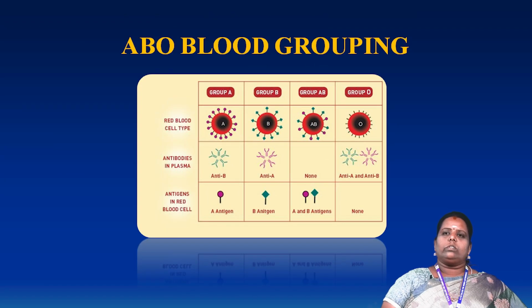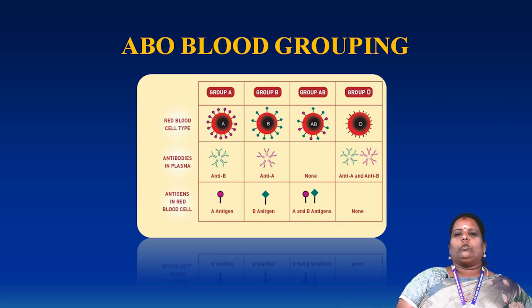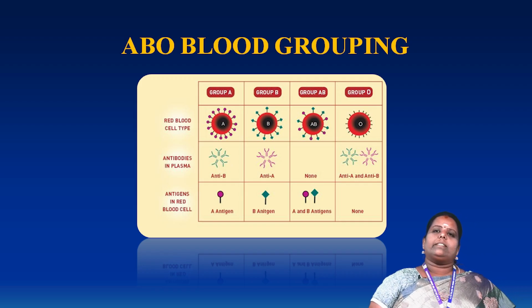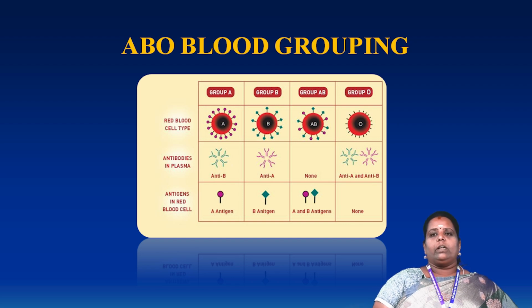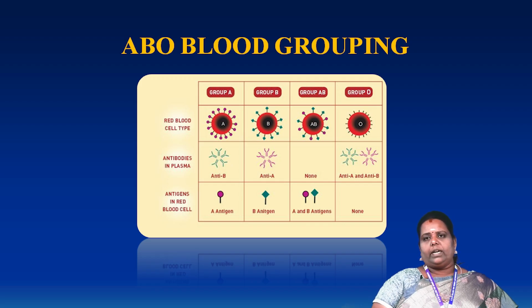This picture shows A group, B group, AB group and O group of the blood grouping. Everything is based on the red blood cells. You know very well what is meant by red blood cells and white blood cells. White blood cells mainly serve the lymphatic system and give immunity power. Red blood cells give the hemoglobin content, which has the heme content and the globin content also.